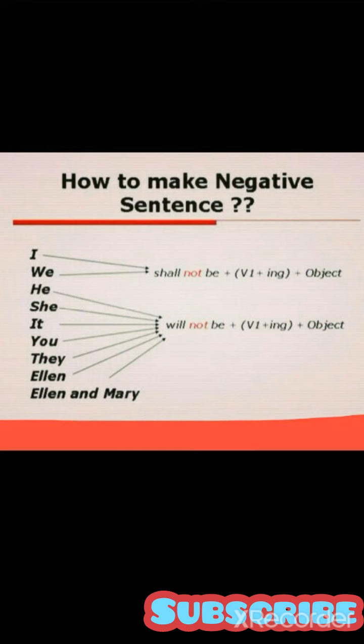I shall not be wasting my time. We shall not be sleeping. Okay, he will not be playing games, she will not be writing a letter, it will not be raining, you will not be obeying your parents, they will not be taking exercise. All of these sentences are in negative form and they belong to future continuous tense.